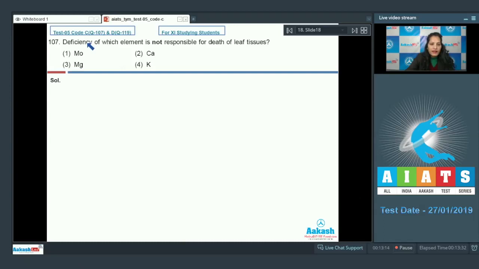Question number 107. Deficiency of which element is not responsible for death of leaf tissues? First option, molybdenum. Second, calcium. Third, magnesium. Fourth, potassium. The death of leaf tissues is called necrosis, and the elements which are responsible for necrosis are calcium, potassium, magnesium and copper.